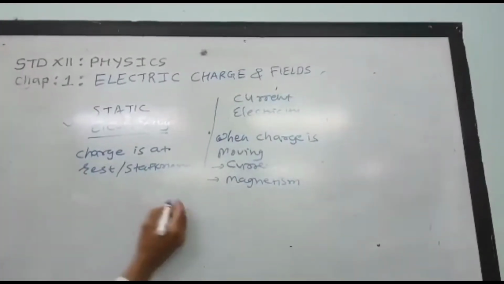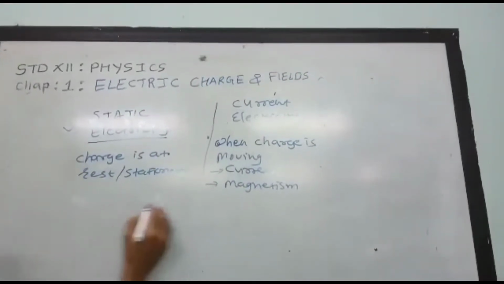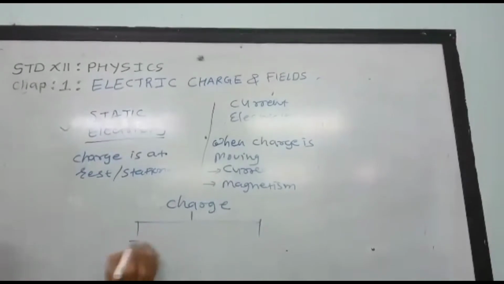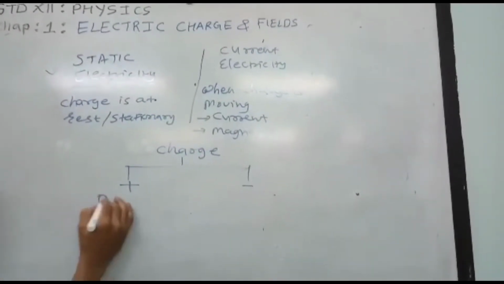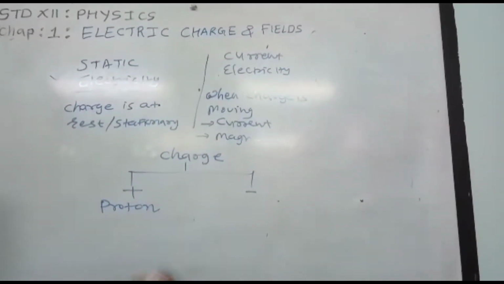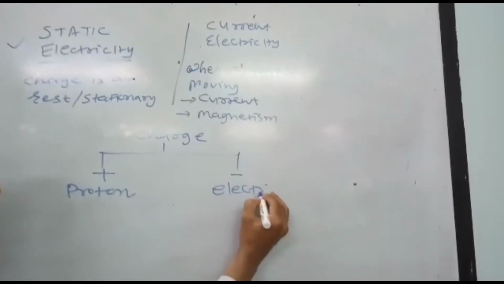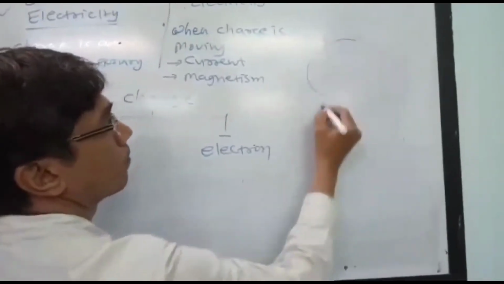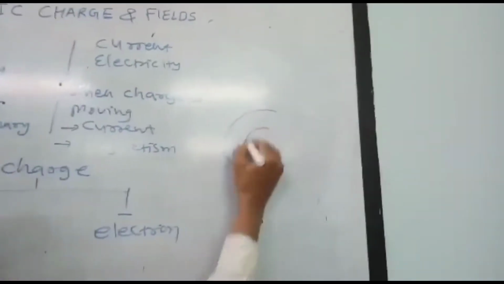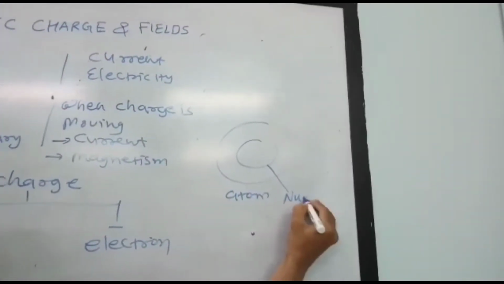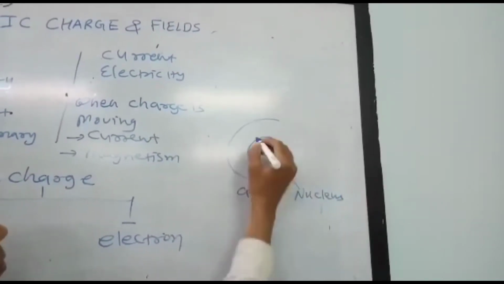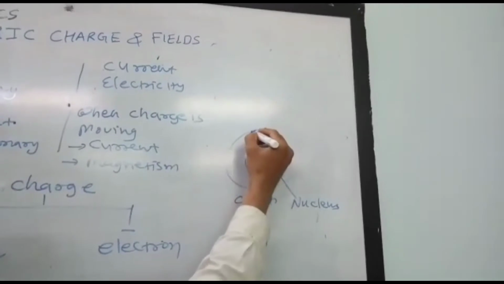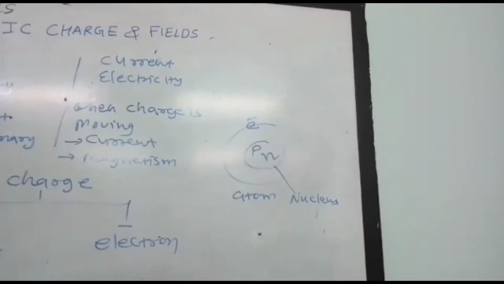Now here we are taking the charge. There are two types of charge, positive charge and negative charge. In the positive charge we take the proton, in the negative charge we take the electron. As you know, in the atom we have the nucleus. In the nucleus we have the proton and neutron, and outside in the orbit we have the electron.